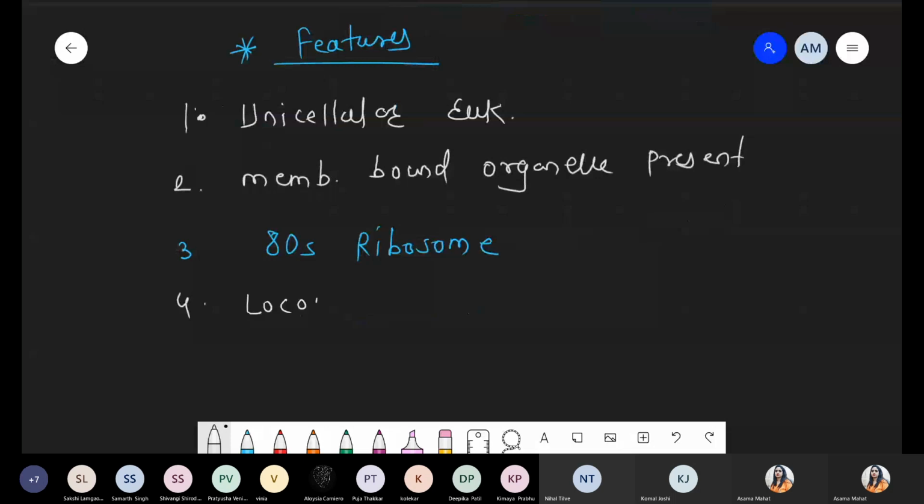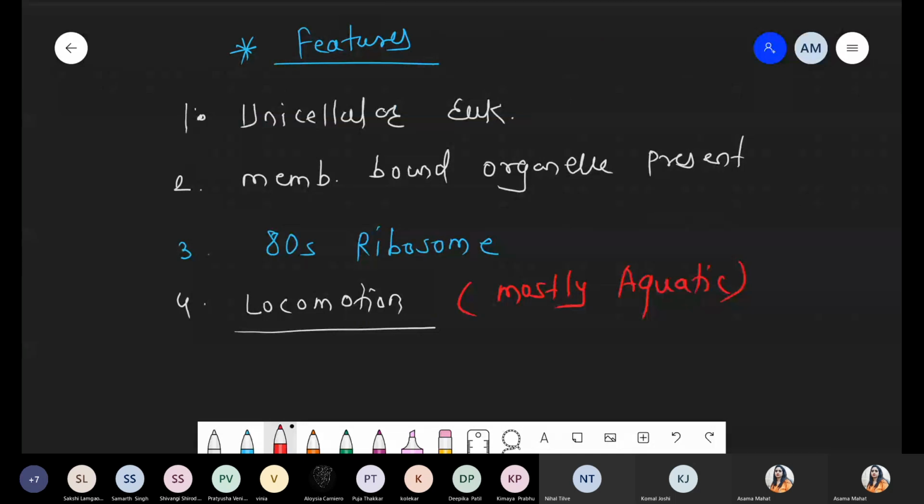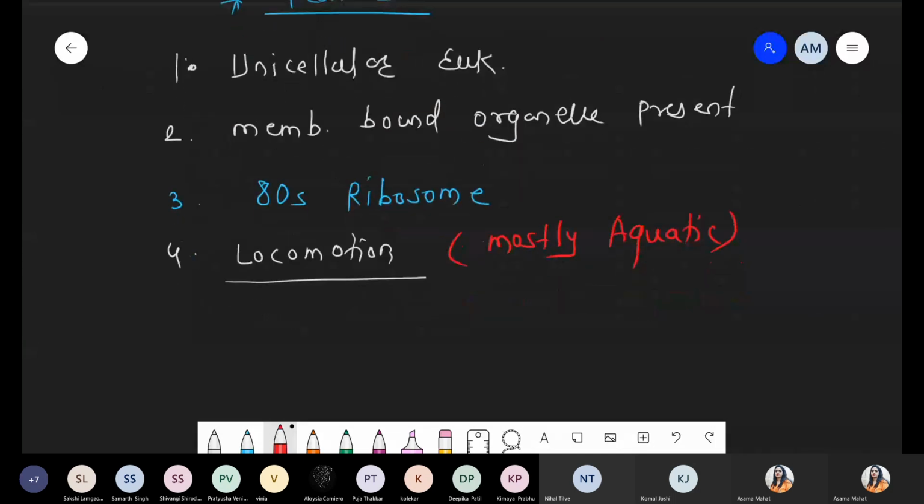So how do these show locomotion? Whenever we are talking about kingdom Protista, these are mostly aquatic. We will see ahead with category. With respect to these organisms, they are mostly aquatic. And now, the organ which is used for locomotion, number one, that is pseudopodia, which is very common in case of amoeba.